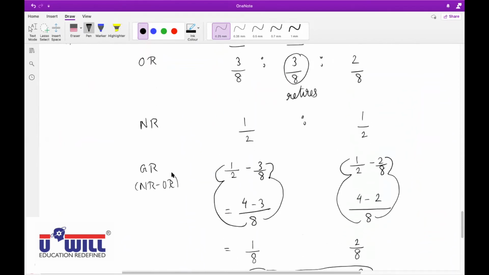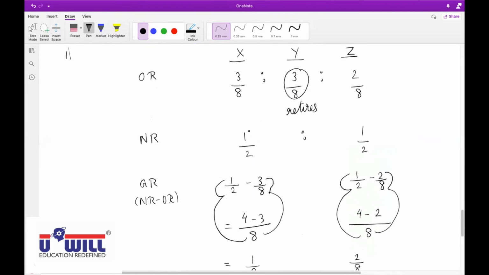How do you find the gain ratio? New ratio minus old ratio. So 1 by 2 minus 3 by 8. And for Z also 1 by 2 minus 2 by 8.